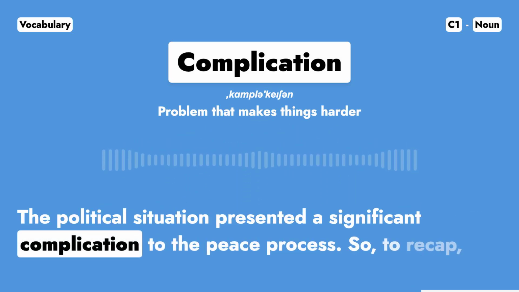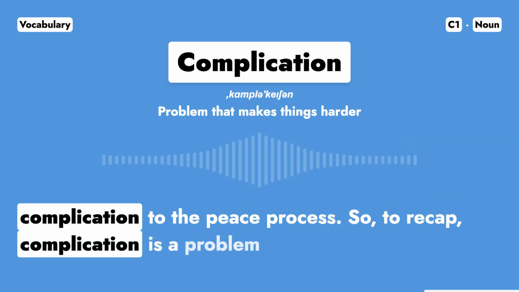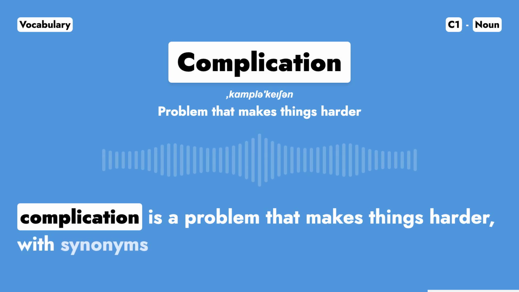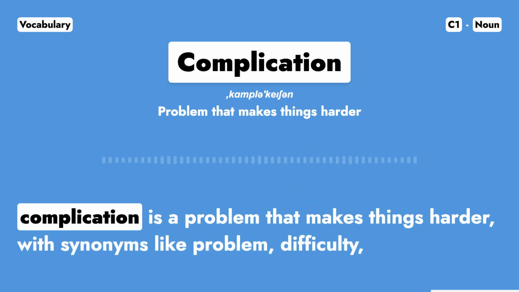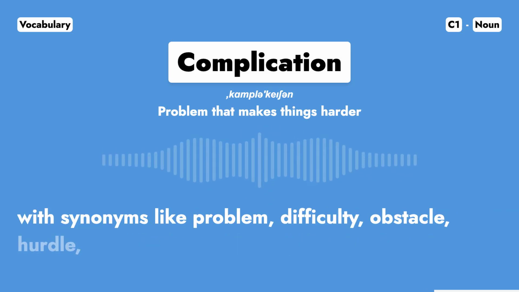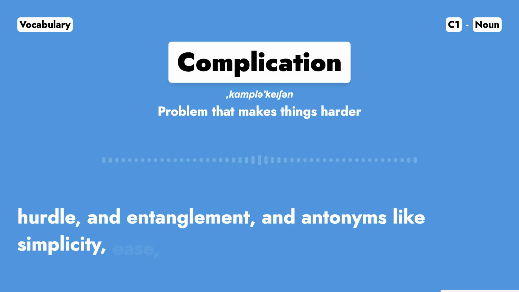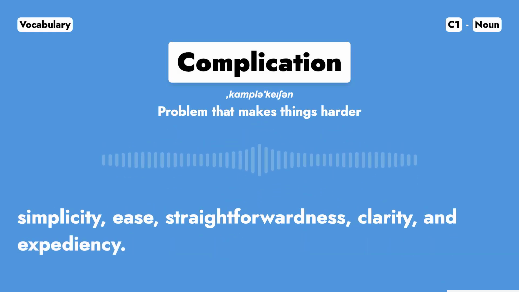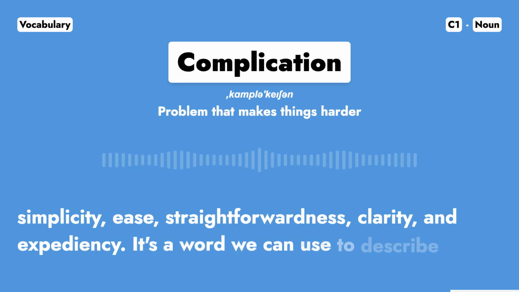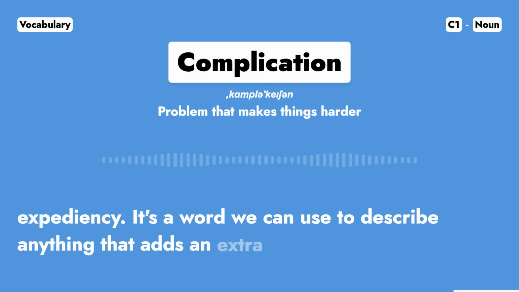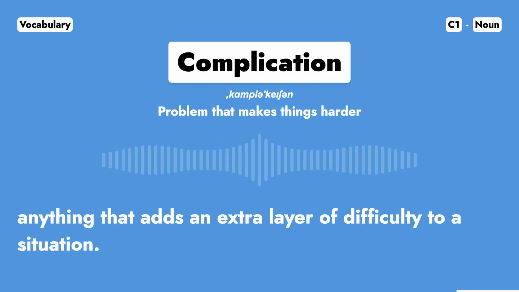So, to recap, complication is a problem that makes things harder, with synonyms like problem, difficulty, obstacle, hurdle, and entanglement, and antonyms like simplicity, ease, straightforwardness, clarity, and expediency. It's a word we can use to describe anything that adds an extra layer of difficulty to a situation.